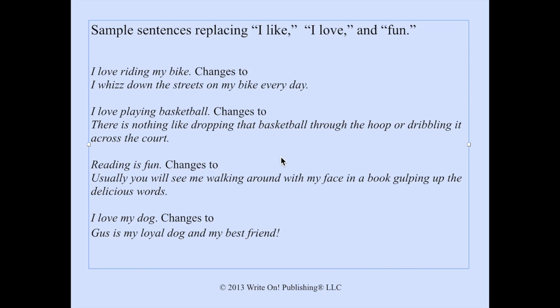Here are some sample sentences replacing I like, I love, and fun. I love riding my bike changes to I whiz down the street on my bike every day. Notice how I whiz down the street on my bike every day helps the reader see that this is something they enjoy, but they didn't have to say I love. But when we see I whiz down the street on my bike every day, we can see love. We can see enjoyment.